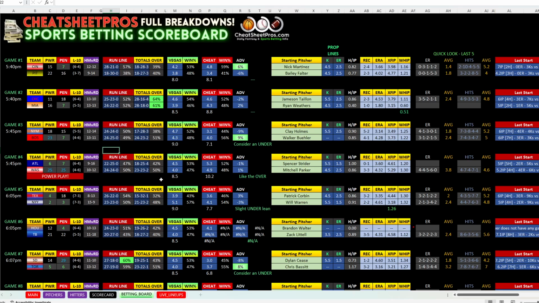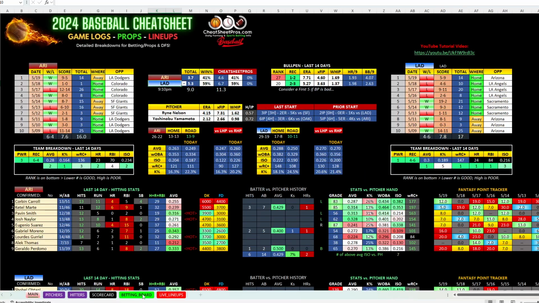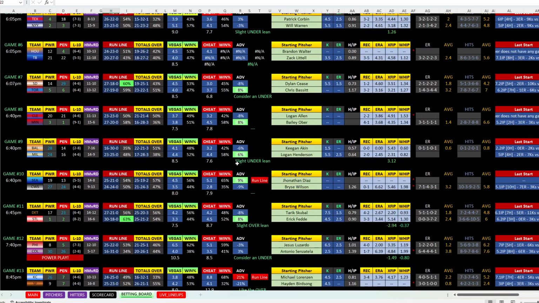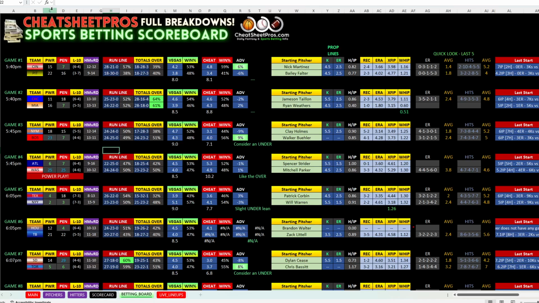So as always, when you open up the MLB cheat sheet, we're going to flip down here and look at all of the games. I typically go to the betting board and scroll down here. The main things I'm looking at are the power ranking, the bullpen ranking, the last 10, and then I'm going to look at the pitchers.